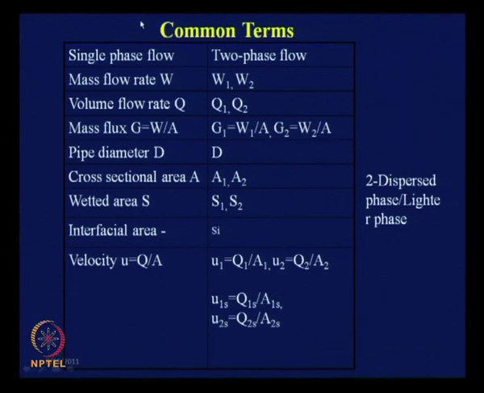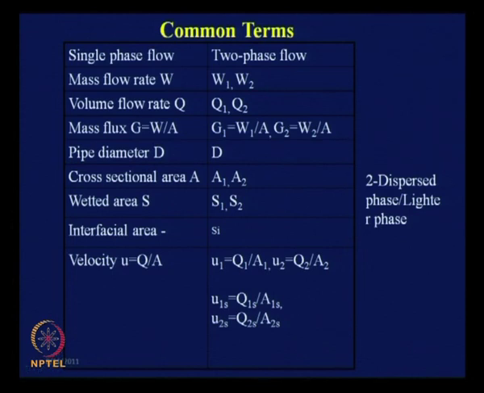So, first we had defined the mass flow rate. You are used to defining it as m dot, but in our case we are going to define it as W. Volume flow rate capital Q, mass flux, which you have not come across much till date, but we will be using it quite frequently, particularly when the cross sectional area remains constant. Quite frequently we will be using it.